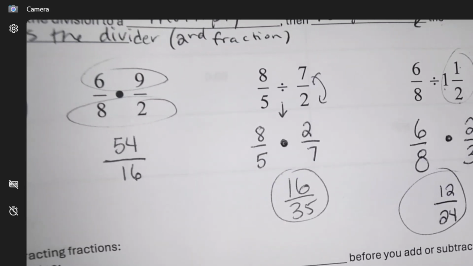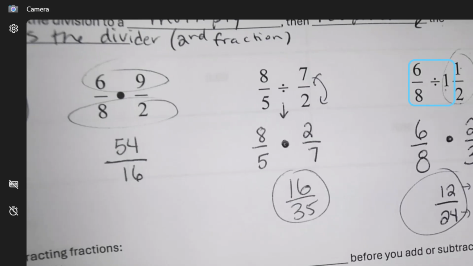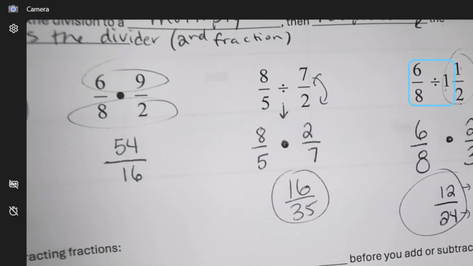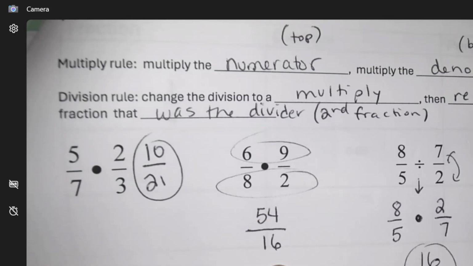Okay, and this is great. I like this answer, but if you wanted to, you could do some reduction with something like this. So a reduction means what could I possibly divide this number and this number by? 2. I could also do 6. I could also do 12. So reducing the most would be dividing by the most you can. So if I divide each by 12, okay, and you could have done that with this fraction as well, right? Because they're both even numbers, so I know for sure.